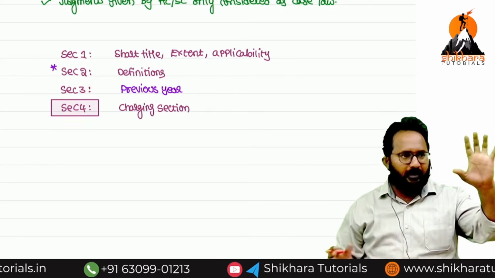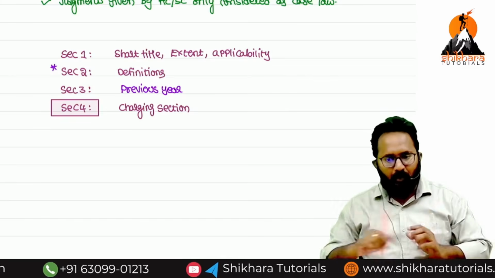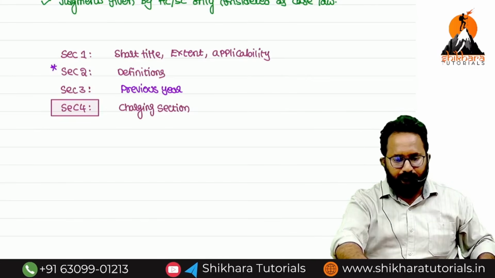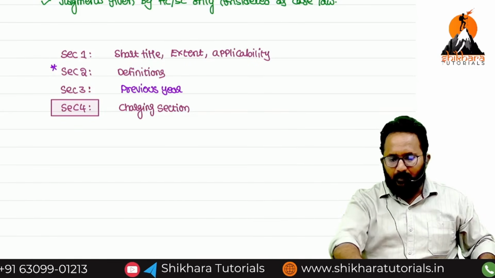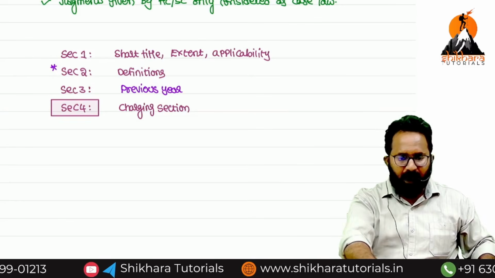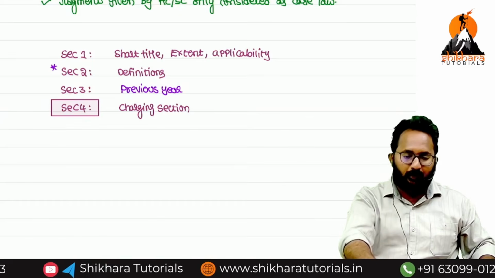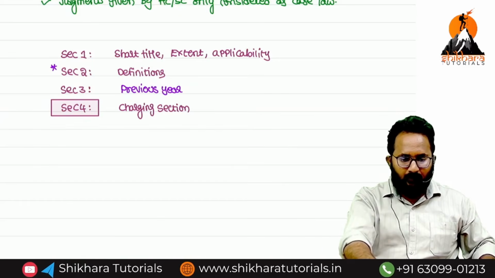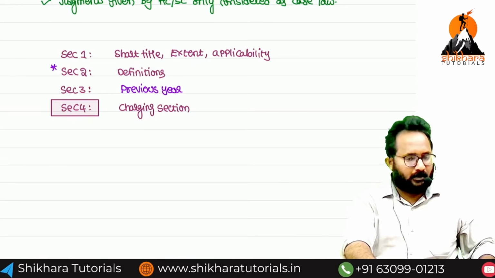If you prepare these five resources, then only you will get complete knowledge about the law. What are the five resources? The first one, Income Tax Act 1961. Second, Income Tax Rules 1962. Who will give the rules? CBDT will give the rules.